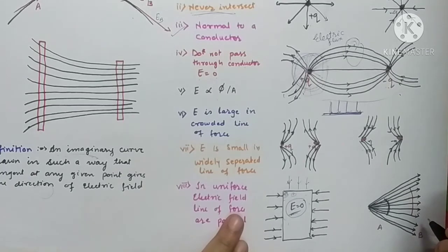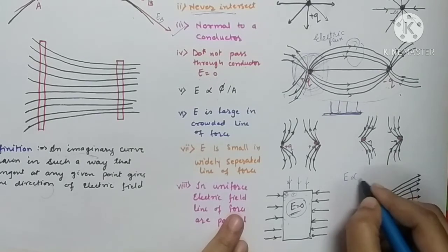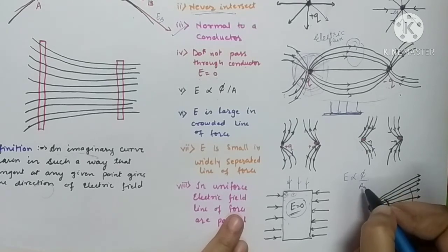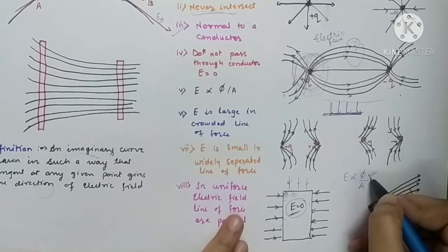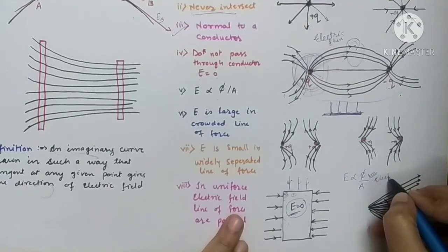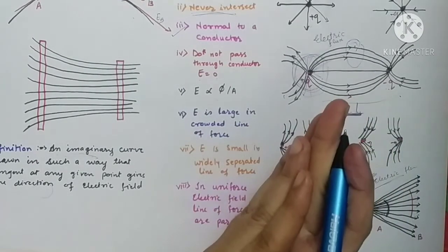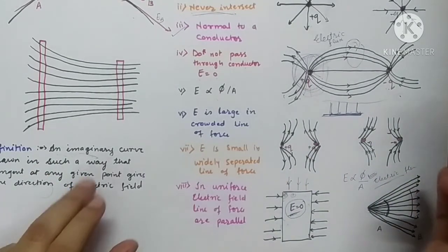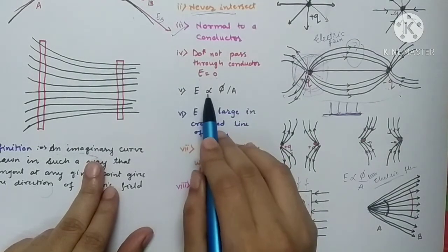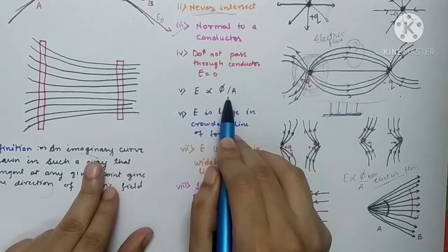So it is found that electric field intensity is directly proportional to the number of electric lines of force per unit area, where this phi denotes the number of lines of force, or you can say electric flux. It is also called electric flux. Electric flux is nothing but the collection of all the lines of force. So greater the number of lines of force, greater would be the electric field intensity. So electric field intensity is found to be directly proportional to electric flux per unit area.